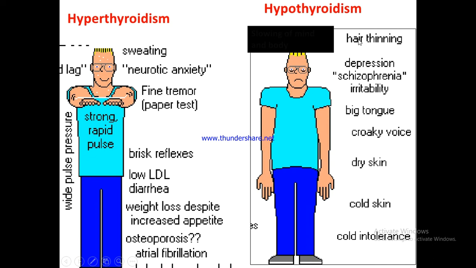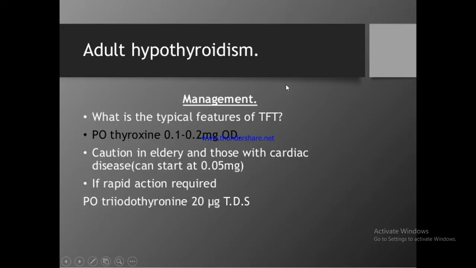Similarly, in hypothyroidism, there is thinning of hair, brittleness of nails, dry, coarse, cold skin, big tongue, and cold intolerance. So these are the two forms of reduced production and increased production of thyroid hormones.